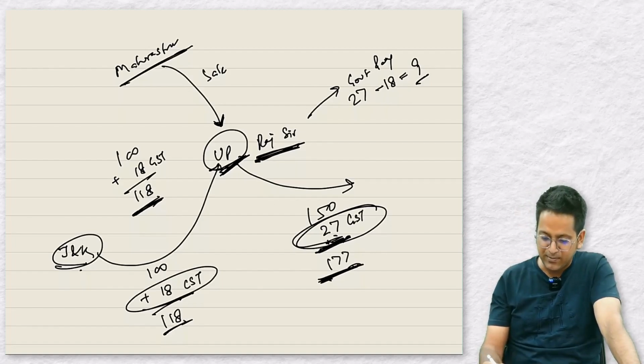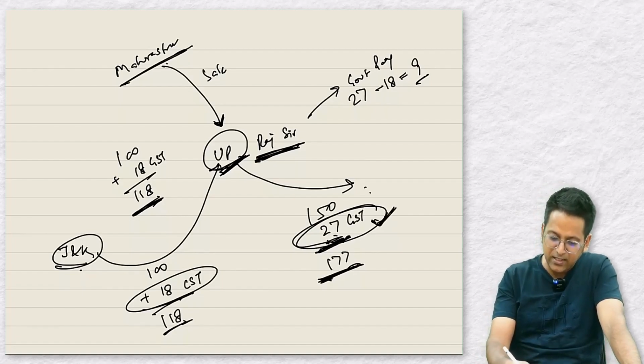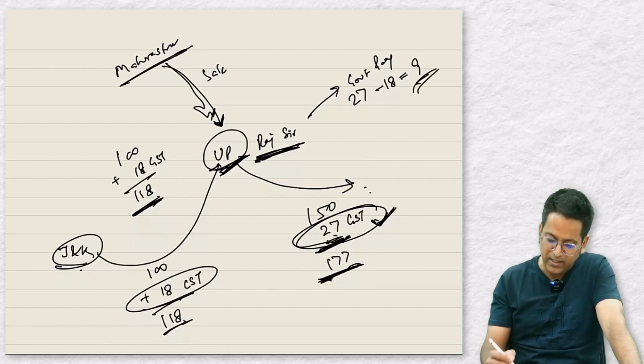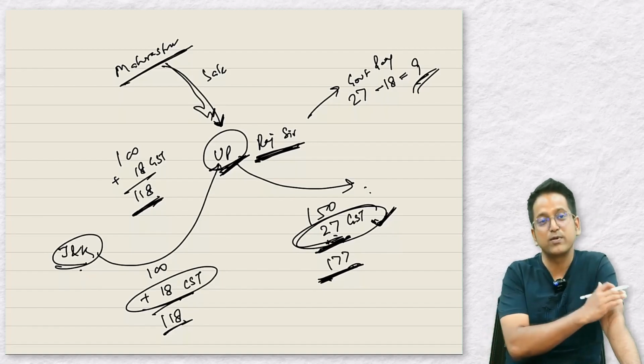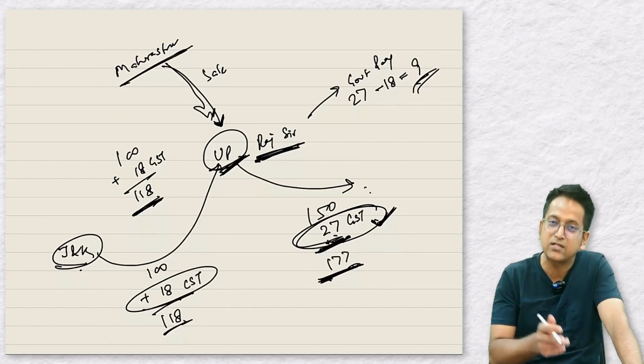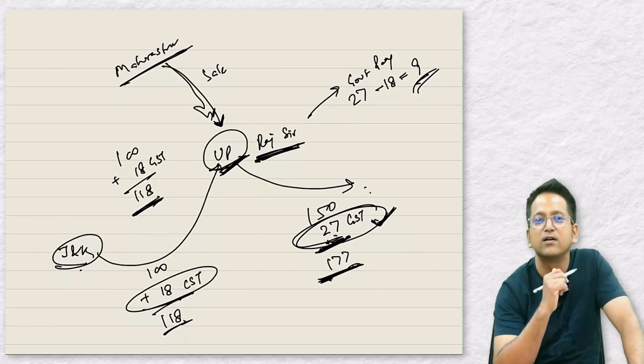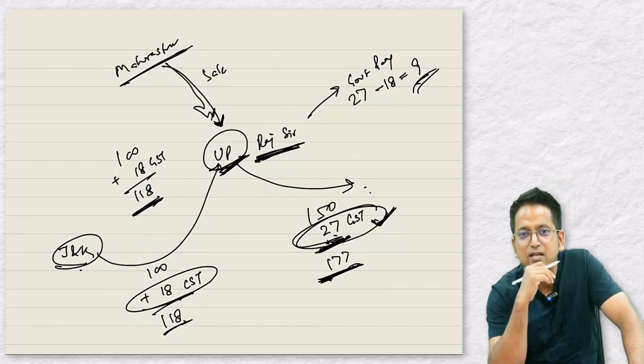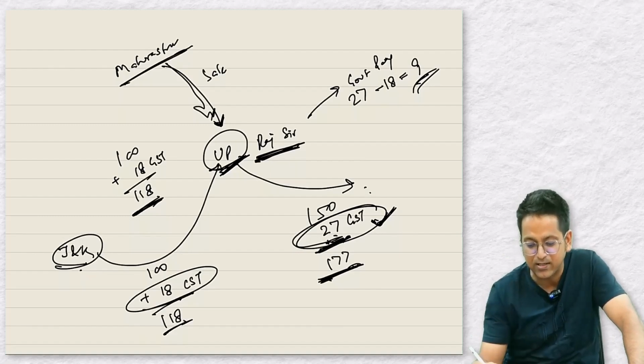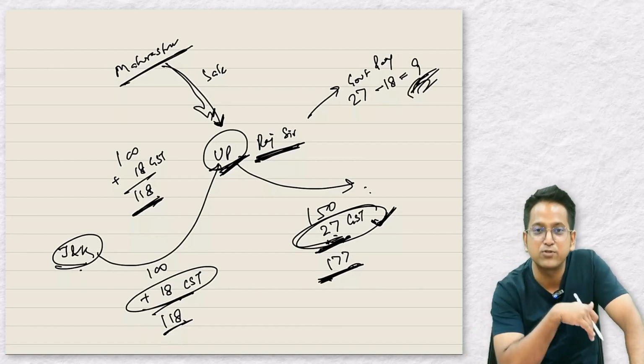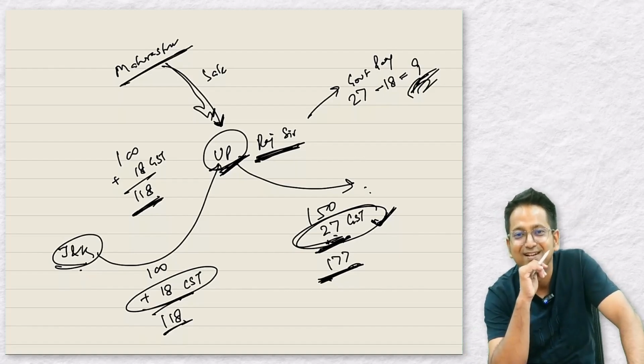Did you understand this? When I collect 27 rupees from here, then I will have to give 27 rupees. But when I was purchasing goods from Maharashtra, I had to pay only 9 rupees. If I buy the same goods from Jammu and Kashmir and sell, then I will have to pay 27 rupees. Even if Jammu and Kashmir gives it to me for 5 rupees less, I will refuse. An extra 18 rupees GST is being charged. Extra tax has to be paid to the government. If they give it 18 rupees cheaper, then we can think about it. Right, there won't be that much of a difference for 18%.